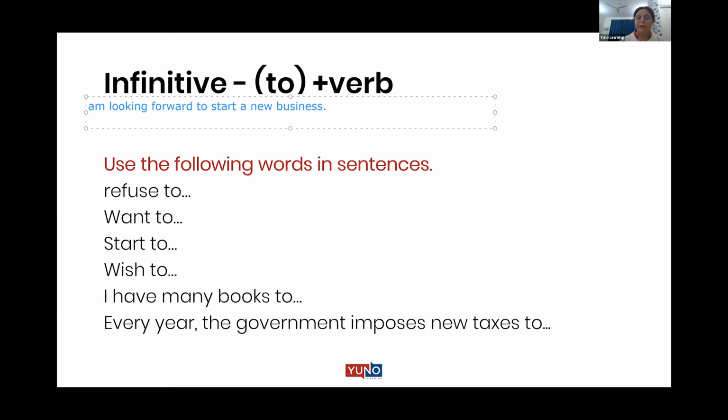See, that's why we have this today's class, to understand where we go wrong while using gerund. To starting a new business? Correct. You always look forward to something. So it should be starting a new business. Good.